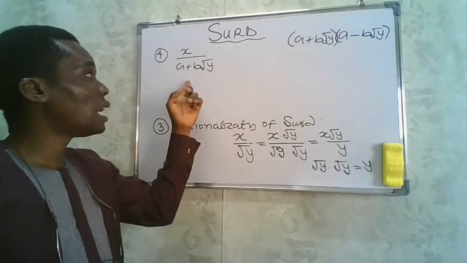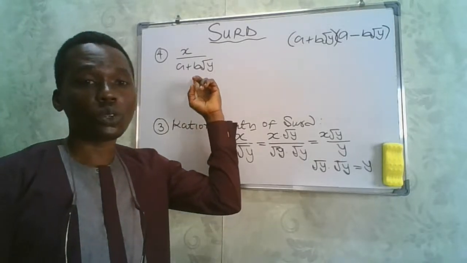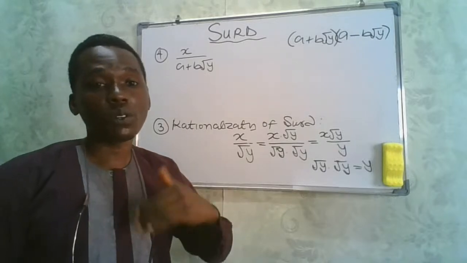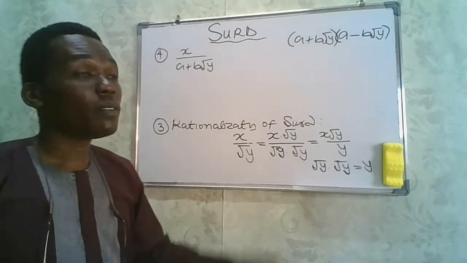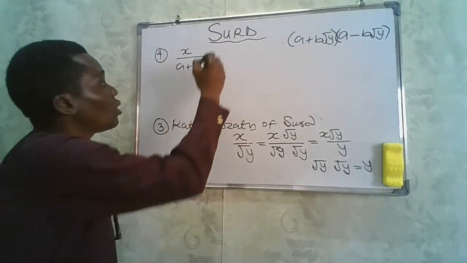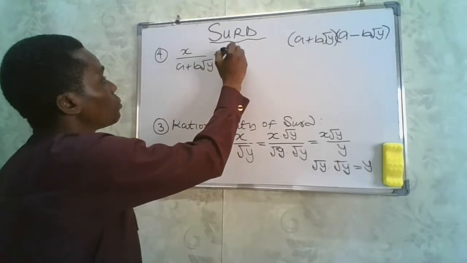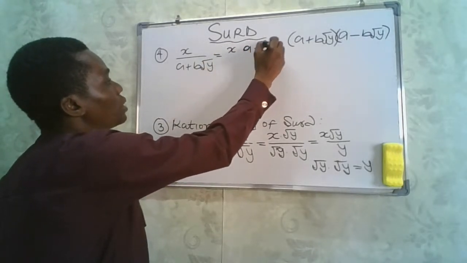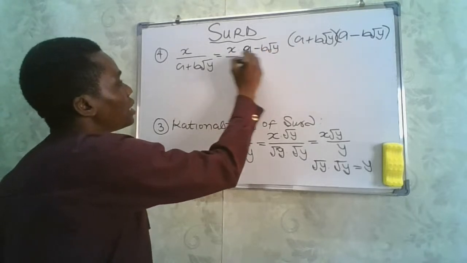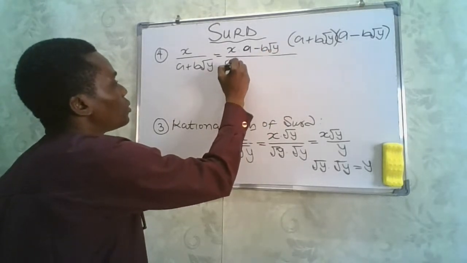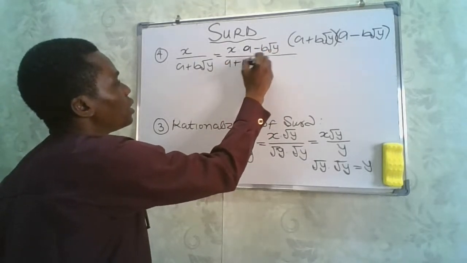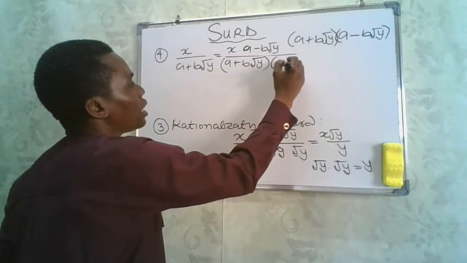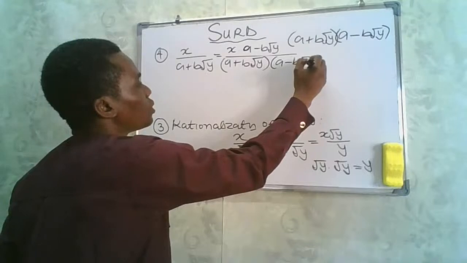So if you do that, you make the denominator rational, and that way you can easily simplify. Whenever you are given any surd like this, all you simply need to do is to multiply the numerator and the denominator by a minus b root y.